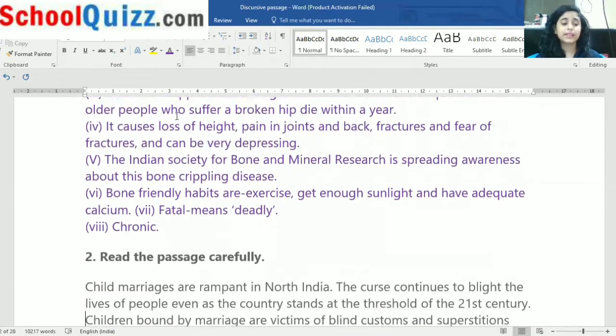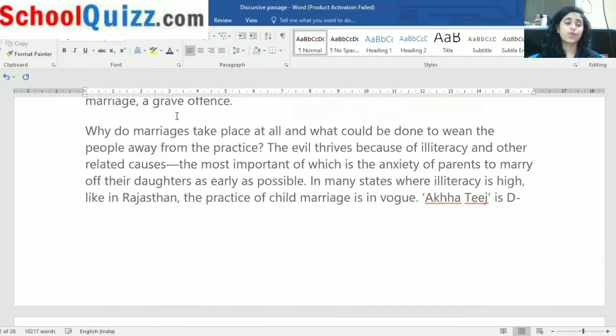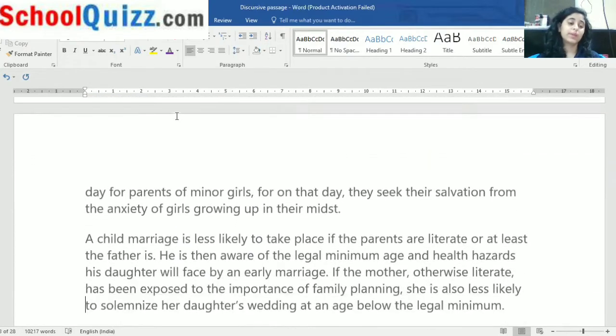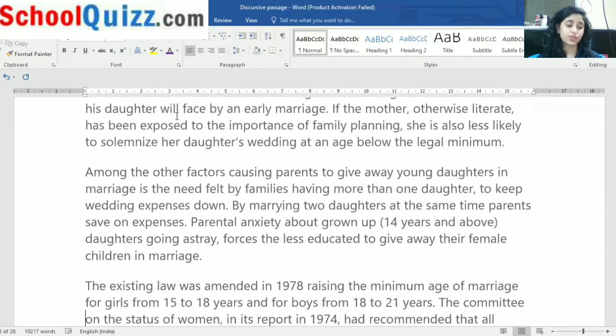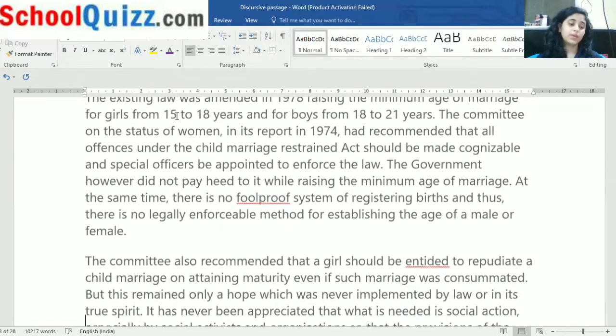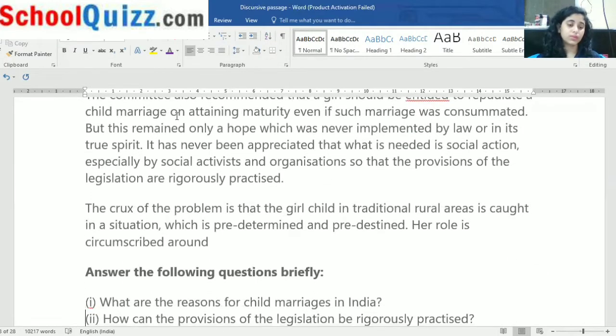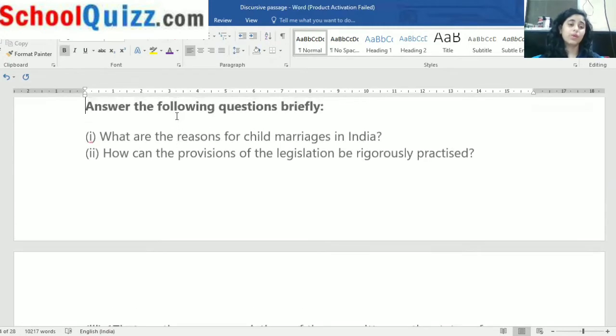Moving on towards our next passage, I'm not going to read the passage first. In this, I'm going to use the method that I taught you in the last lecture. What I'm going to do, I'm reading the questions first.